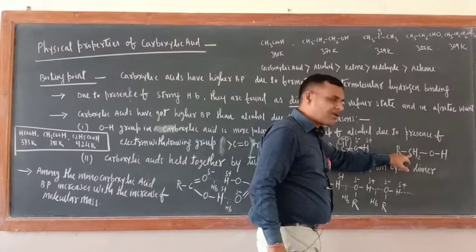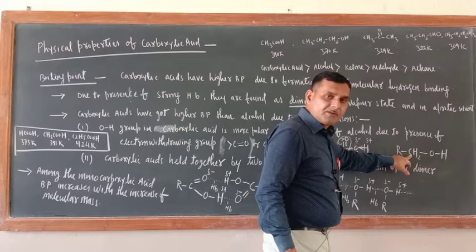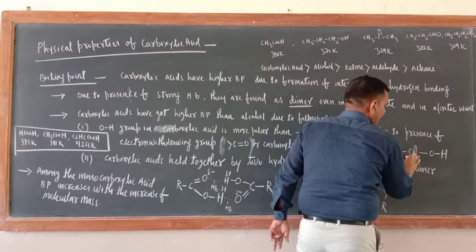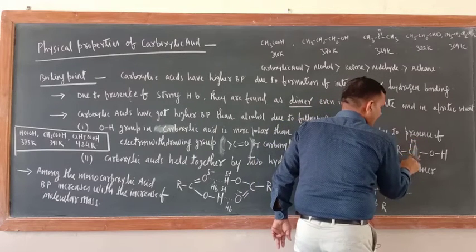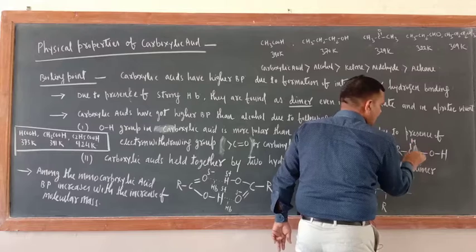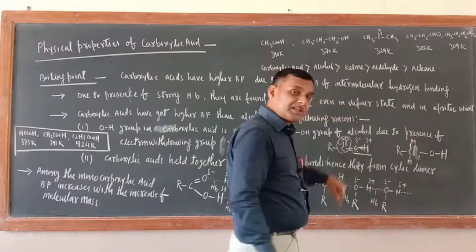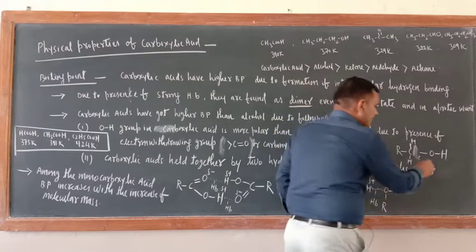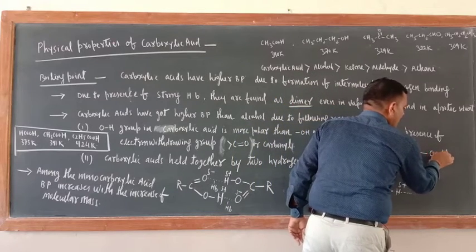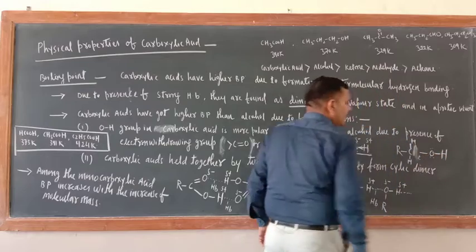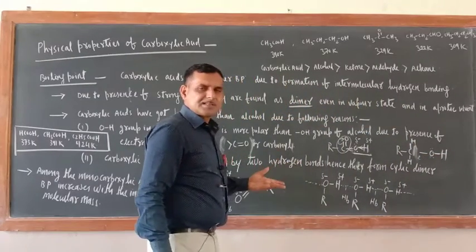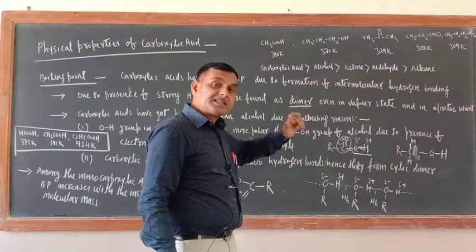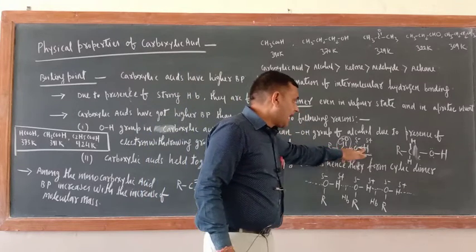The same thing is not available in the alcohol, because here OH is bonded with carbon, and carbon in turn is bonded with hydrogen, and hydrogen is not as electronegative as oxygen. That is why the electron which is present between O and H will not be shifted toward the oxygen, so the OH will not receive as much positive charge.